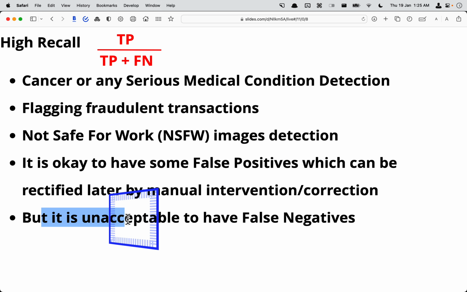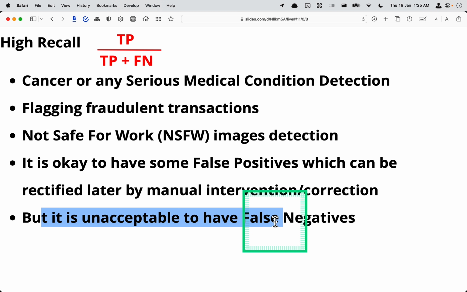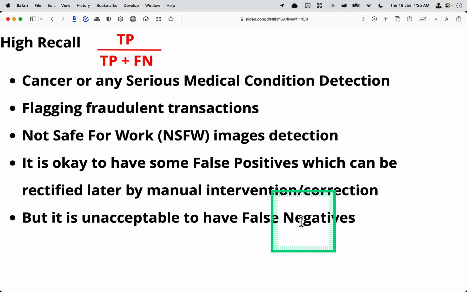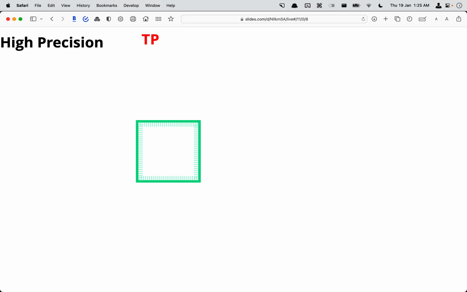But it is unacceptable to have false negatives. So we should try to avoid false negatives in this case, because if, for example, fraud has happened, somebody has lost money, right? Depending on if it goes to court, what is the decision, right? Somebody would lose money.